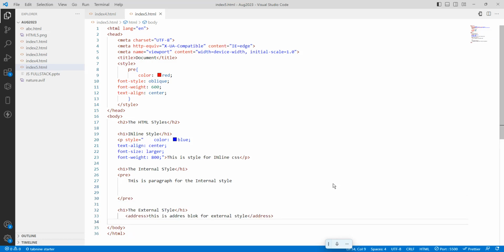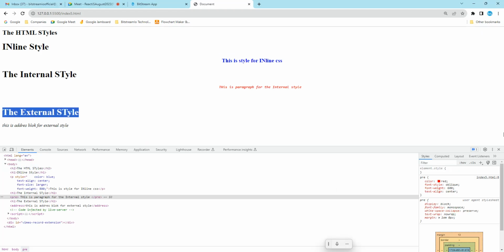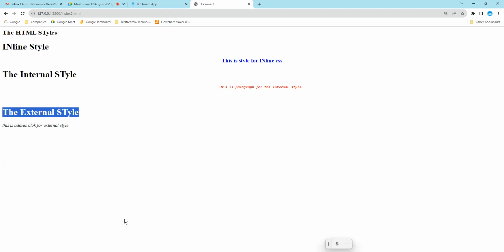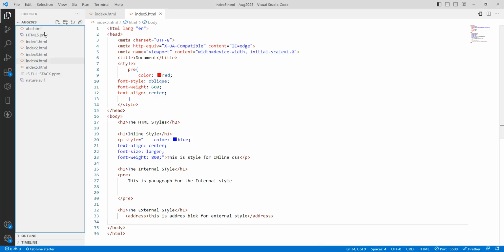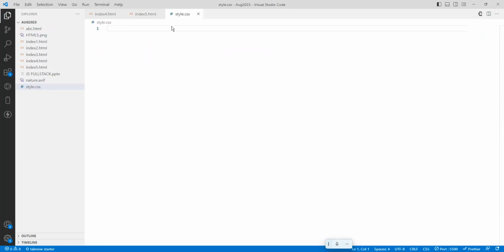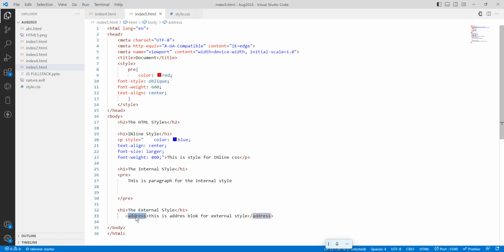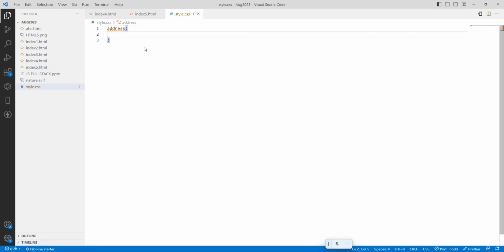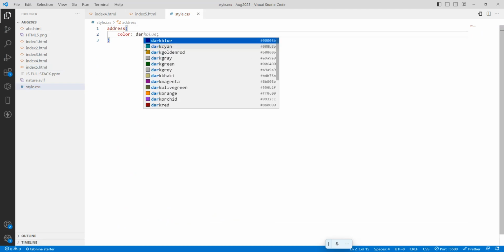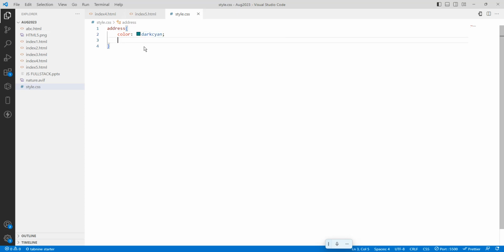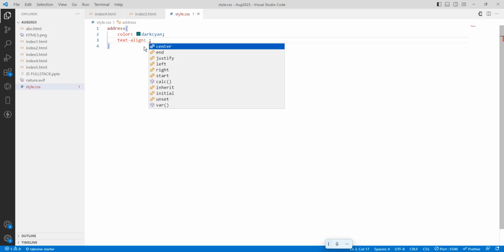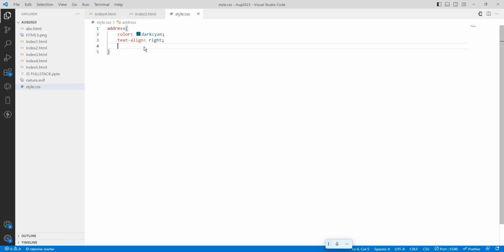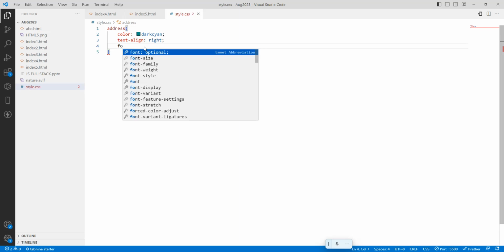So I will use the third one, the external style. What is the external style? We are going to create one external file. What is the external file? That is style.css. For which tag do I want to write? I want to write for the address. For this address, open close brace, the color will be dark cyan. The text align will be center, or if you want to make it right, and the font family.